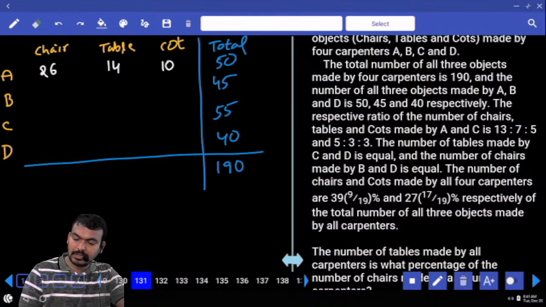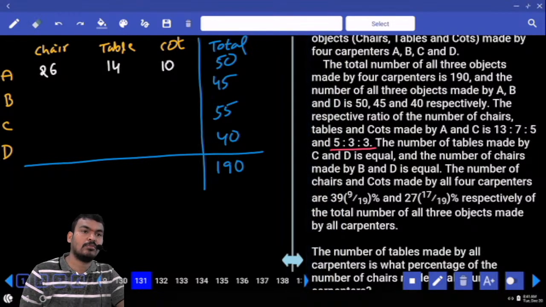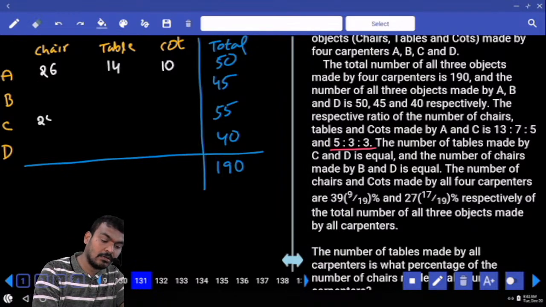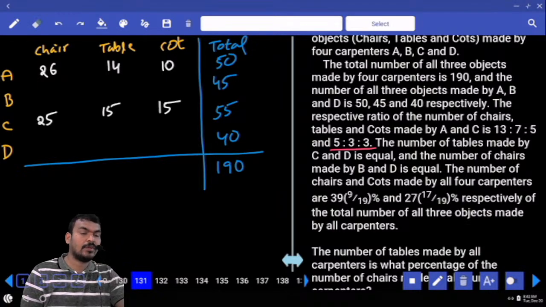Next, in C, what is the ratio? 5 is to 3 is to 3. Total how many parts? 11 parts. 11 parts are 55, means every one part is 5. 5 parts are 25. 3 parts are 15. Again 3 parts are 15.